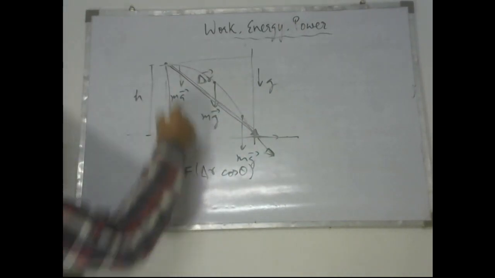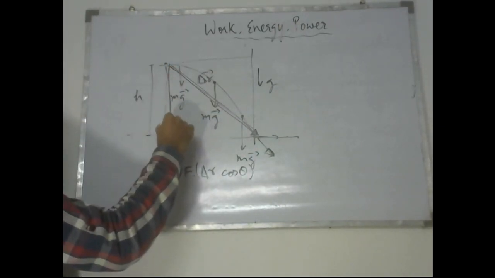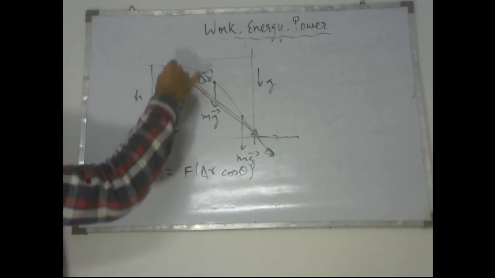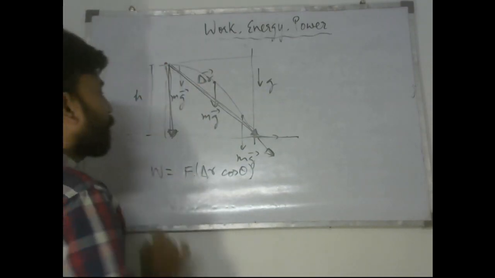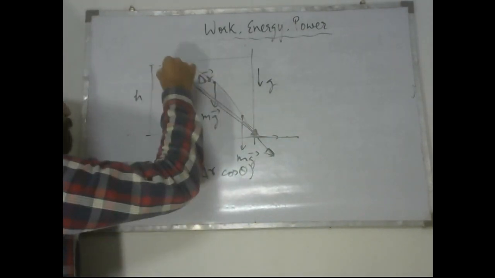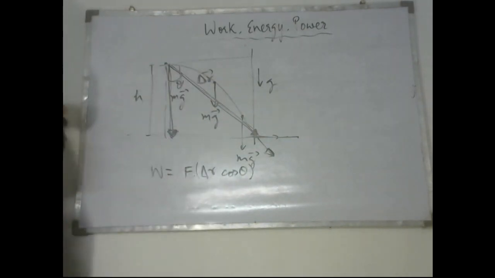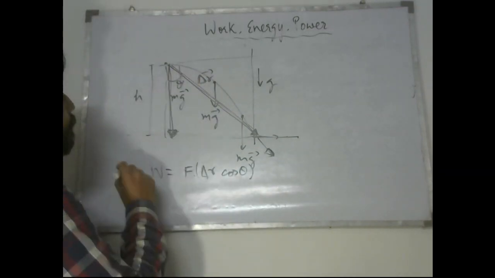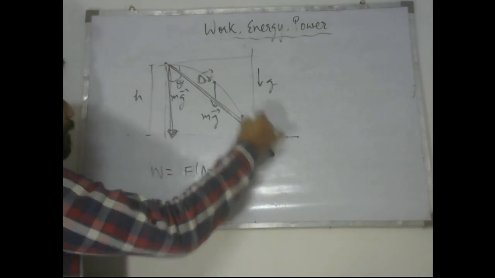The force is vertically downwards and the displacement vector is like this. This is the displacement vector and this is the direction of the force vector. I hope this is visible to you guys. This is the direction of force, this is the displacement, that means this is the angle which we are searching for. So this angle is theta and this is the hypotenuse of the triangle, which is delta r.